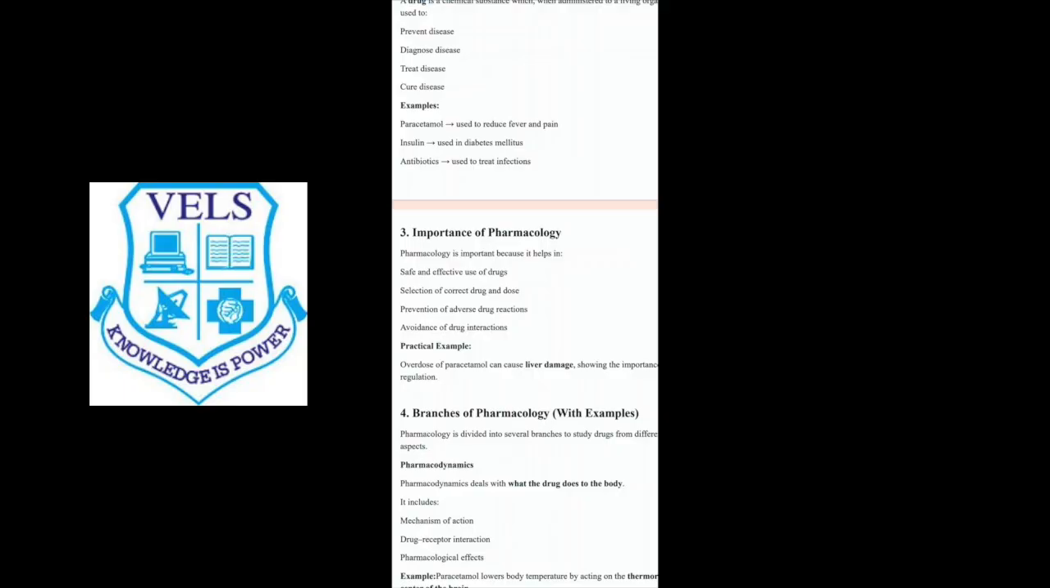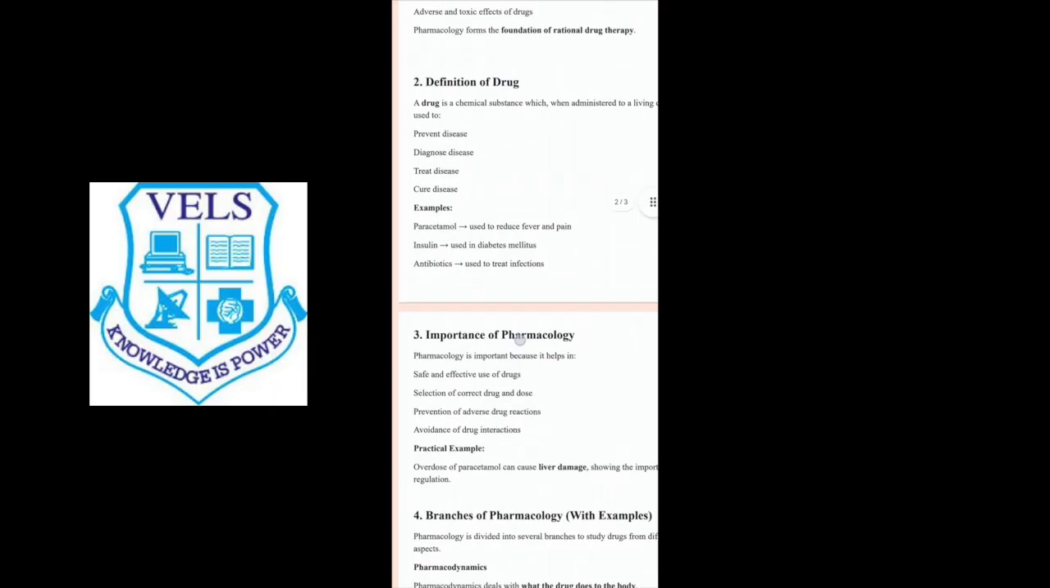If the dose is correct, for example, if the dose is low, the medicine will not work. So we have to give the proper dose of the drug. If the dose is high, it will cause harmful effects. And one more thing, the same medicine may not be suitable for every patient. Some drugs are not safe for children and for pregnant women. And this correct decision making comes from the knowledge of pharmacology. That's why pharmacology is a very important subject.